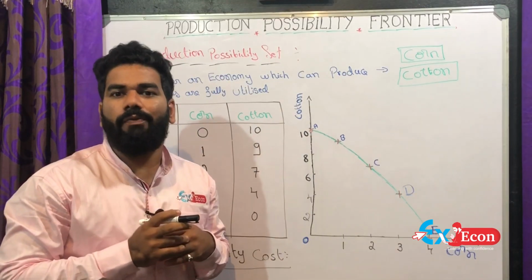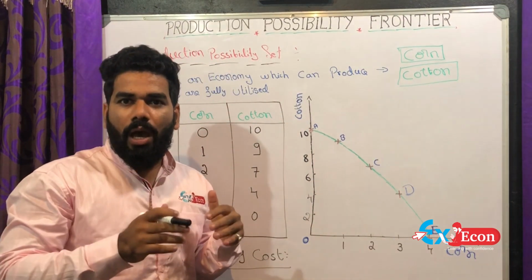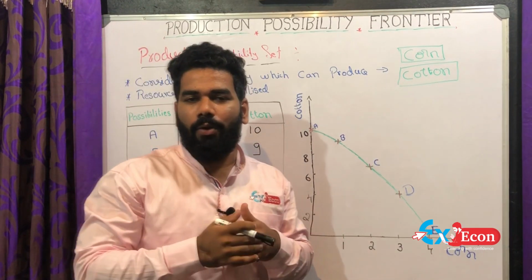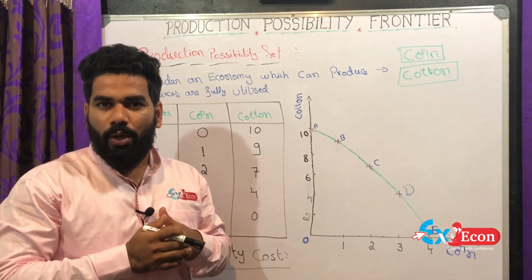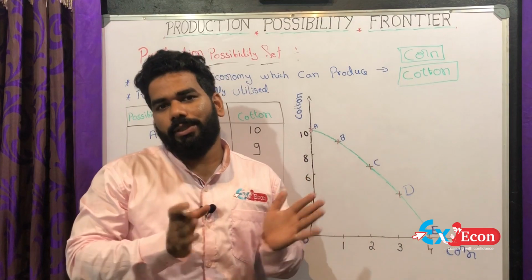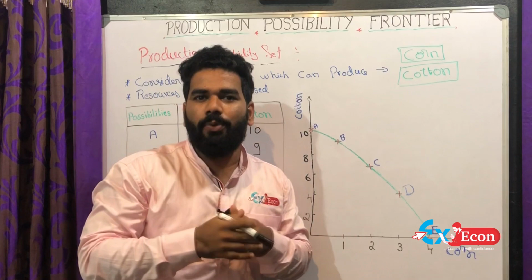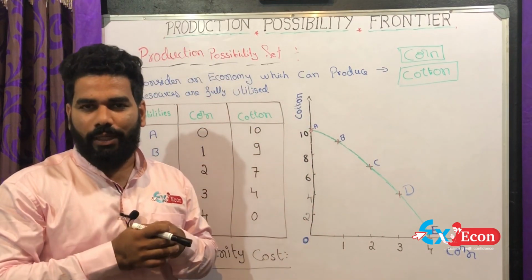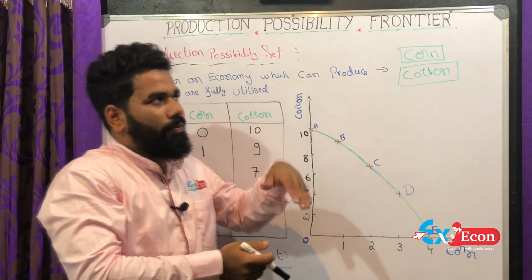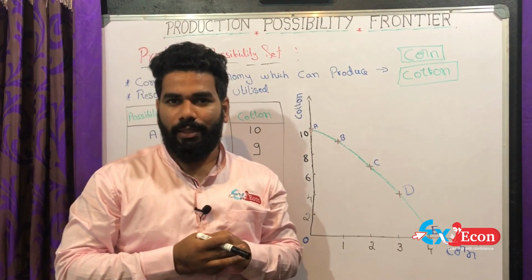Just as individuals face scarcity of resources, the resources of an economy as a whole are always limited in comparison to what the people in the economy collectively want to have. In general we can say human wants are unlimited but resources are limited. Because of this scarcity of resources, we have to produce some products for society. How can we utilize that scarce resource? For that we get some ideas from this concept, the production possibility frontier.